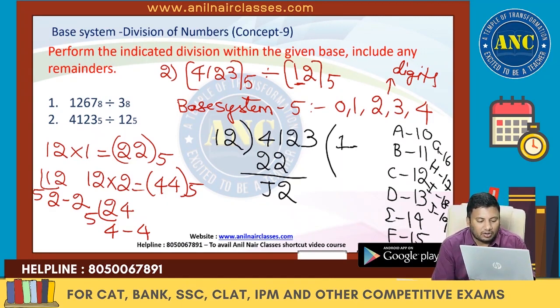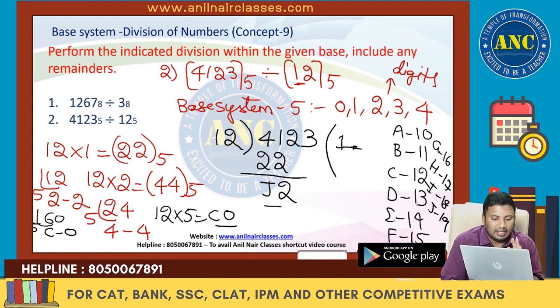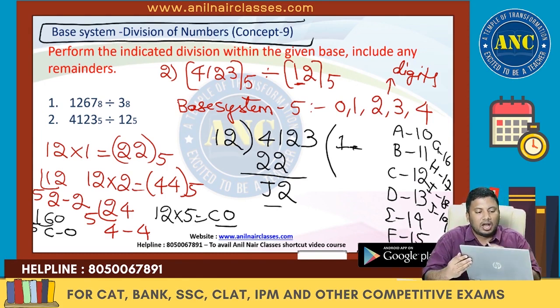And you check how many times 12 goes. 12 5s are, if I take 60. 60 in base system 5 is 12. 12 is nothing but C0. So 12 5s are C0. Check which value is giving you closer to J2. Are you all with me? Is it clear? Till here, please ask me in case you have any doubt how to divide two numbers in a non-decimal system.